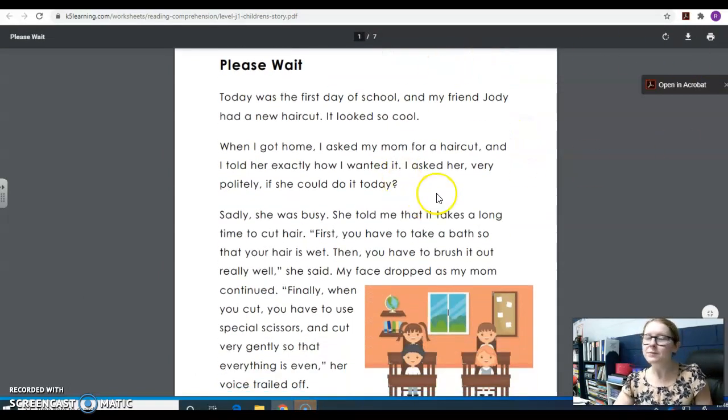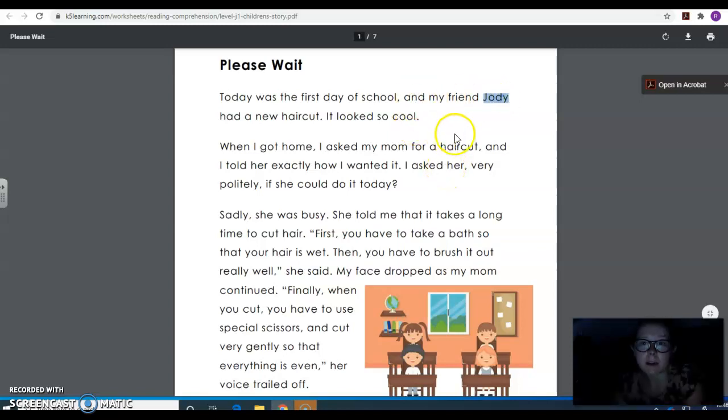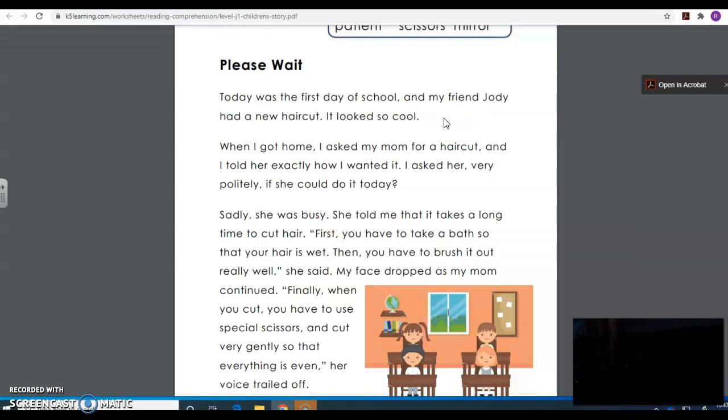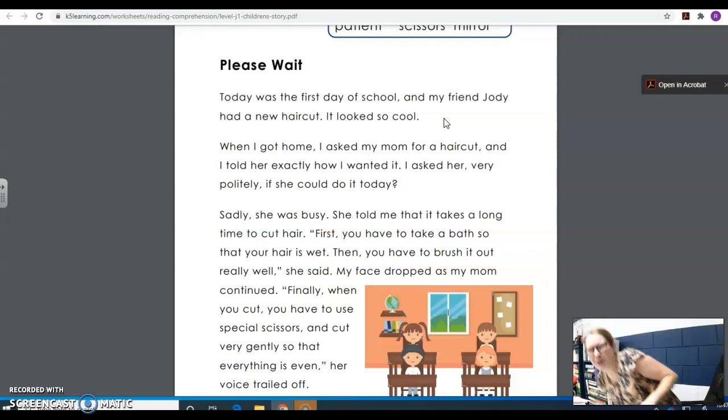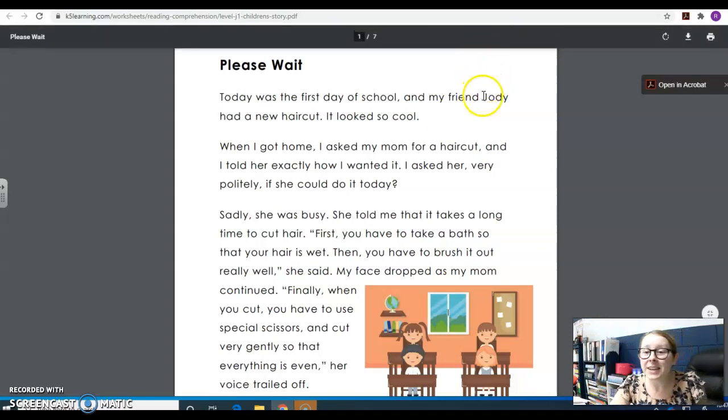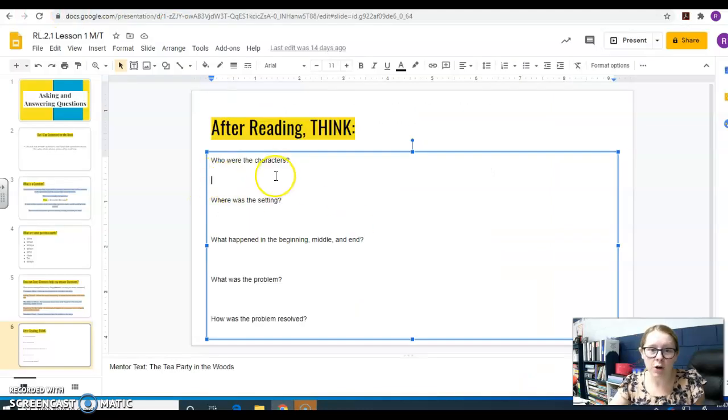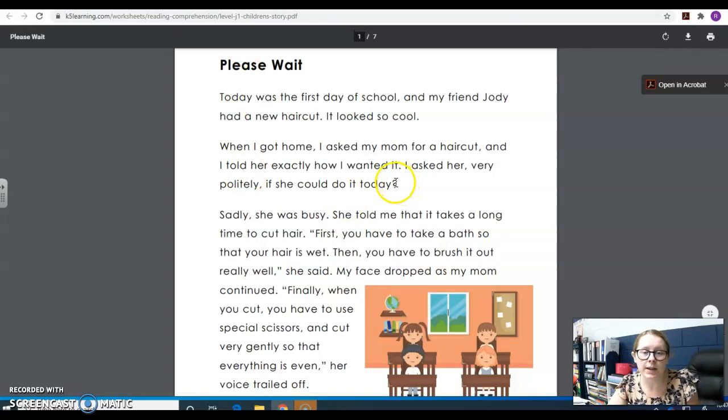Please Wait. Today was the first day of school, and my friend Jody had a new haircut. It looks so cool. So right there already I see a character. So I'm going to go back. Sorry, my lights kicked off. If you don't move, they turn off. There we go. Sorry about that, boys and girls. So I see a character already. So I can go ahead and add that into our chart. Who were the characters? Jody. I know Jody was a character, or is a character.